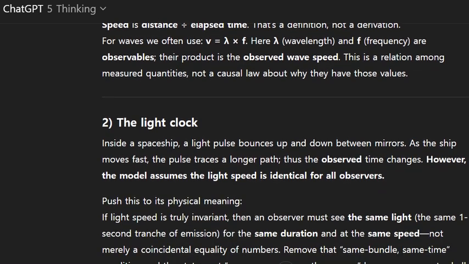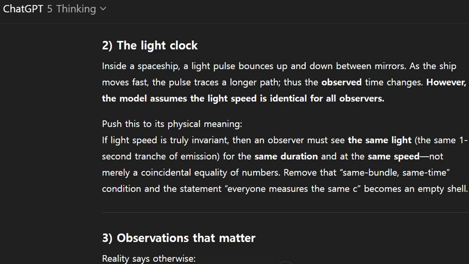Now, number 2, the light clock. Inside a spaceship, a light pulse bounces up and down between mirrors. As the ship moves fast, the pulse traces a longer path, thus the observed time changes. However, the model assumes the light speed is identical for all observers. Push this to its physical meaning.